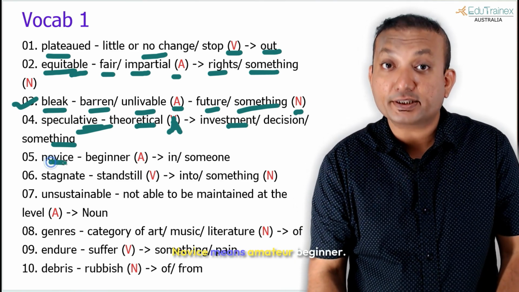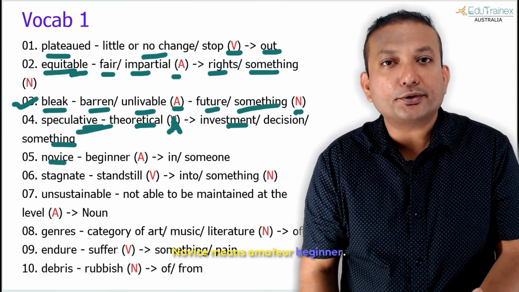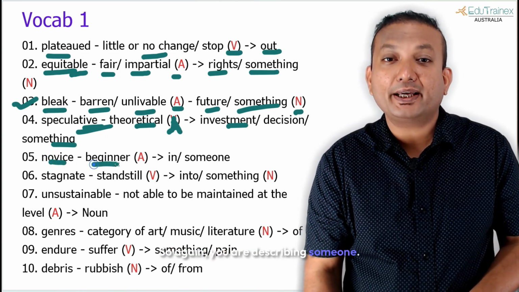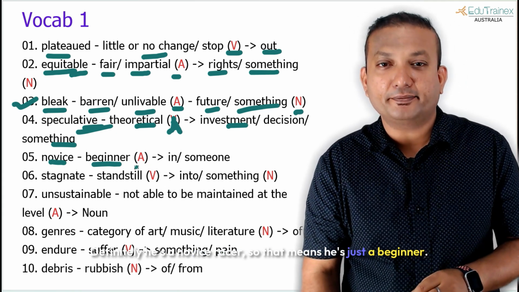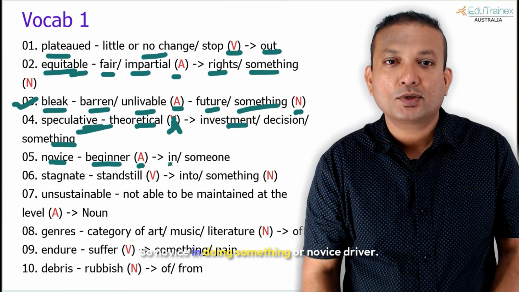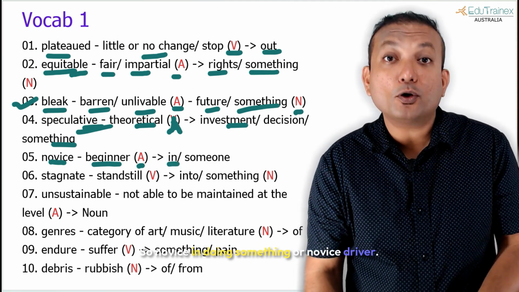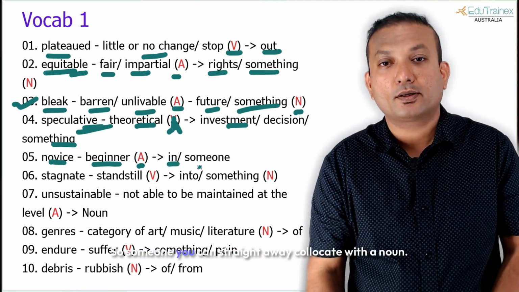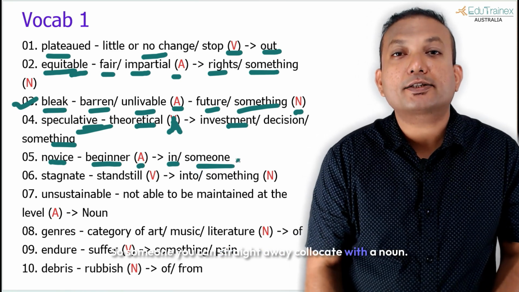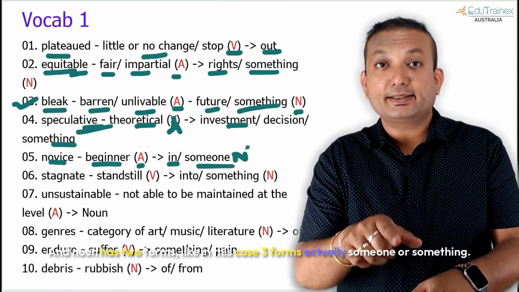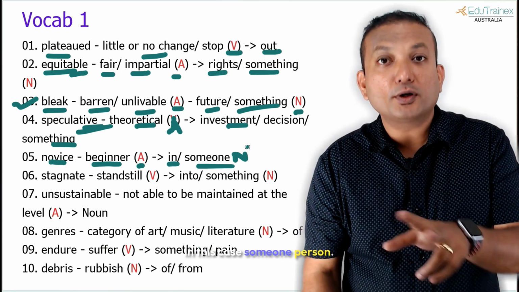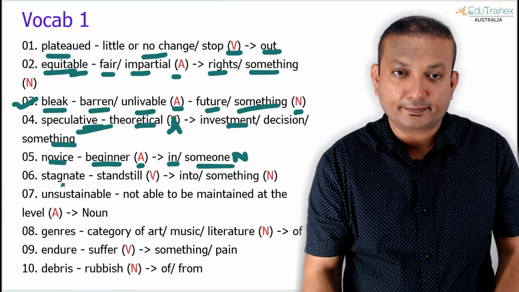The fifth one is novice. Novice means amateur, beginner. So again, you are describing someone definitely. He is a novice racer. So that means he is just a beginner. So novice in doing something, or novice driver. So for someone you can straight away collocate with a noun. And noun has two forms, in this case three forms actually: someone or something, in this case someone, person.